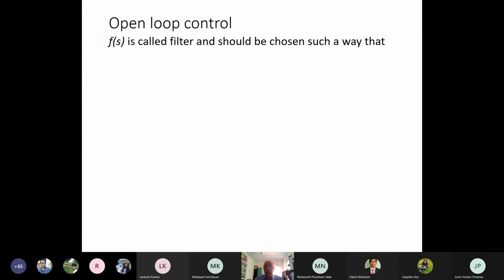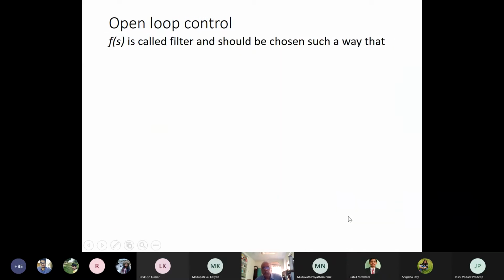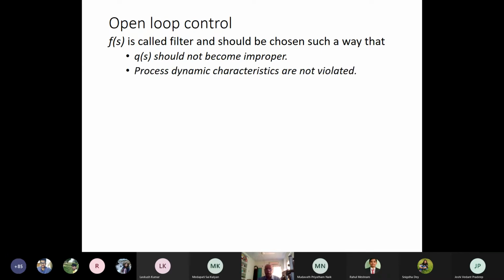Now you have got two things over here in this Qs. One is this Fs, another is the GMs. Now Fs, which is a filter, should be chosen such that Qs should not become improper and process dynamics characteristics are not violated.